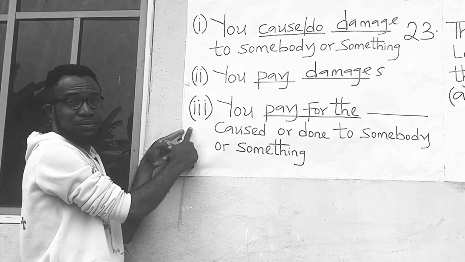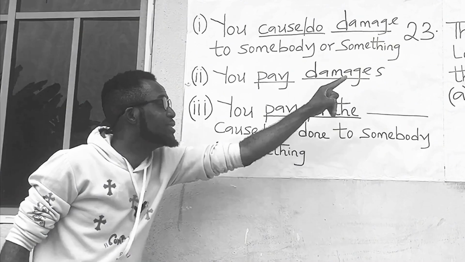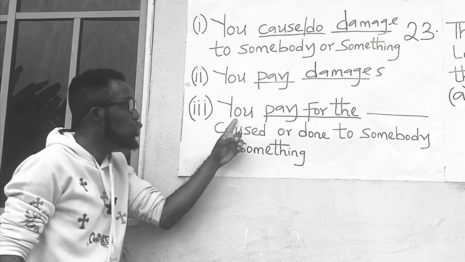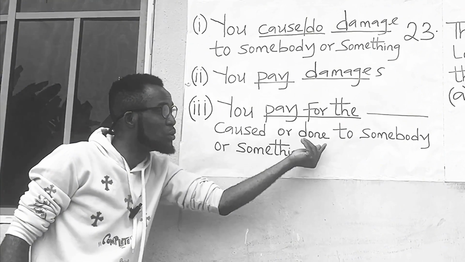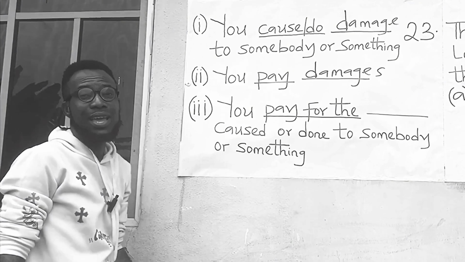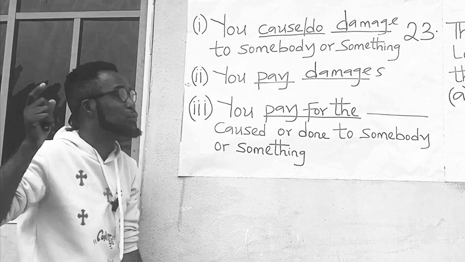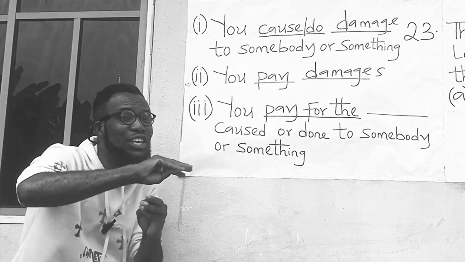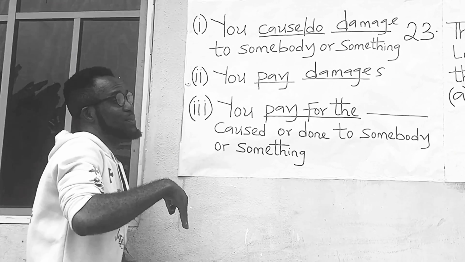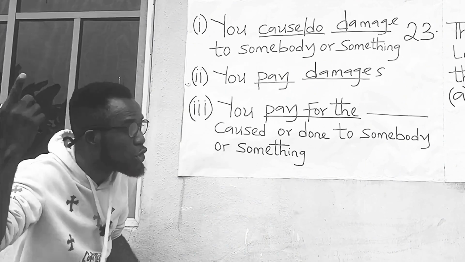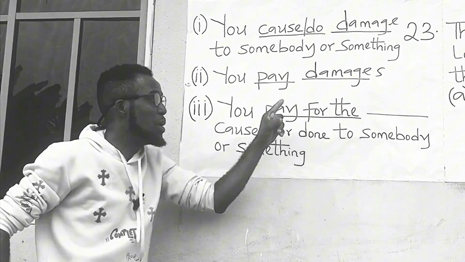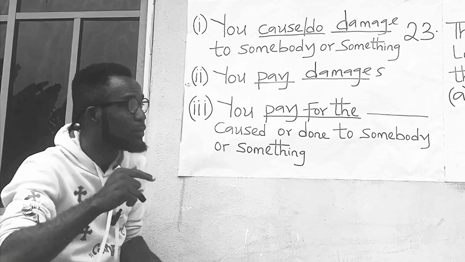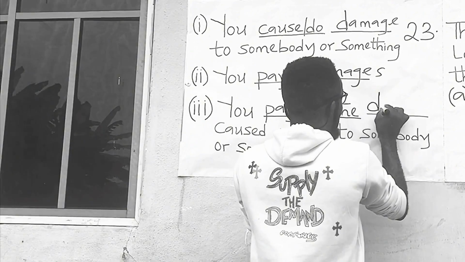The third construction: you pay for the dash caused or done to somebody or something. Anytime an English question under damage and damages follows the construction pay for the dash in any form, the answer is always damage.